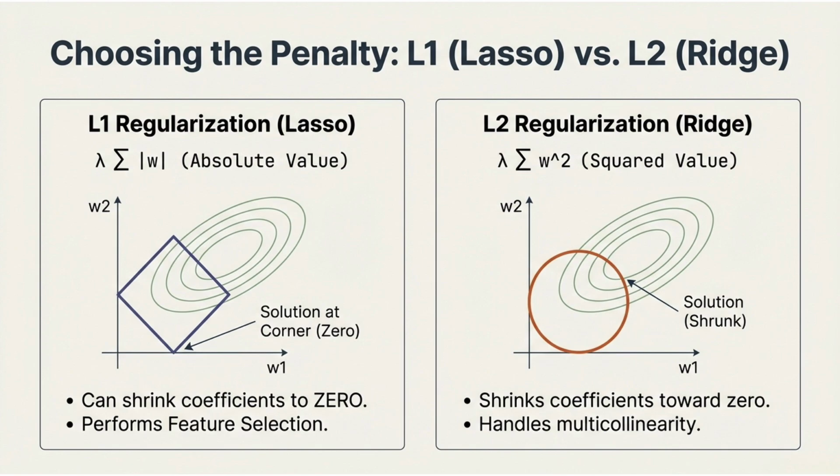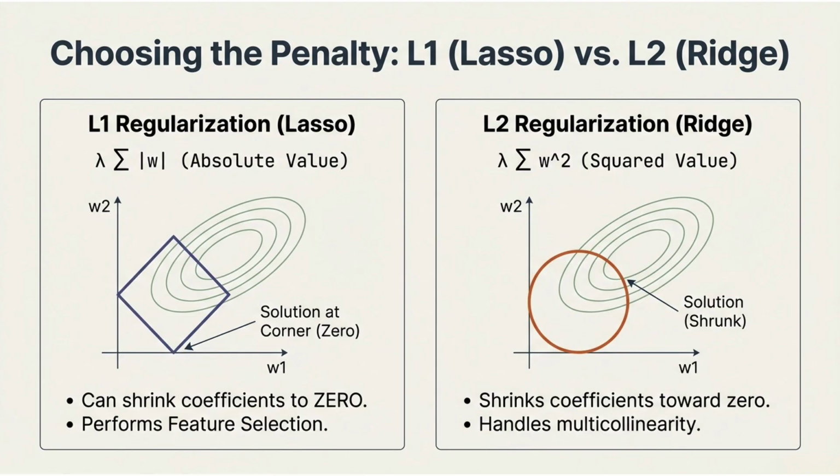Regularization can be implemented in different ways, most commonly using L1 and L2 penalties. L1 regularization, also known as lasso, penalizes the absolute values of model coefficients. One key advantage of L1 regularization is that it can shrink some coefficients completely to zero. This effectively performs feature selection, helping simplify the model.